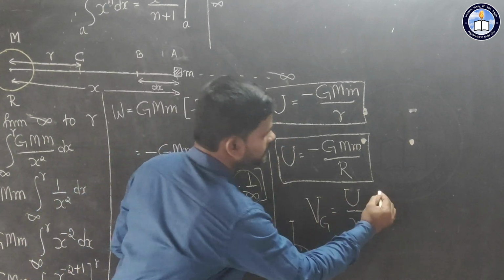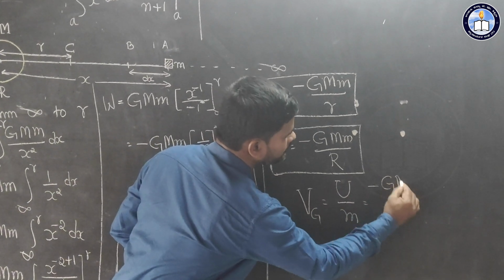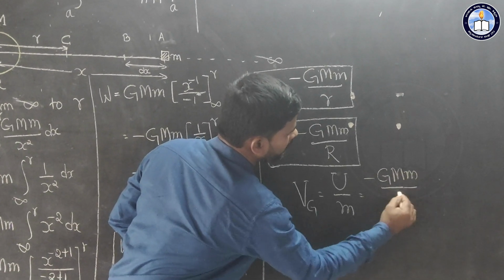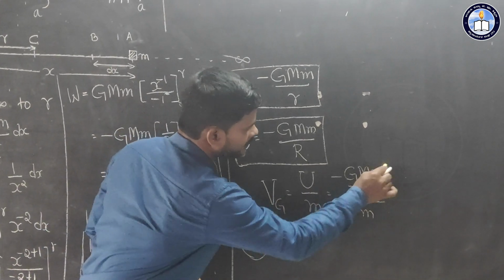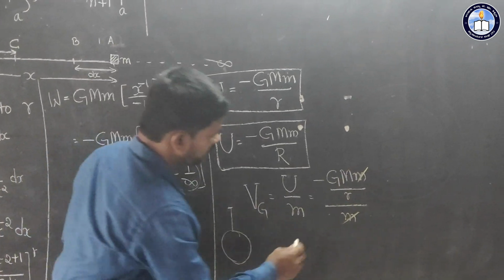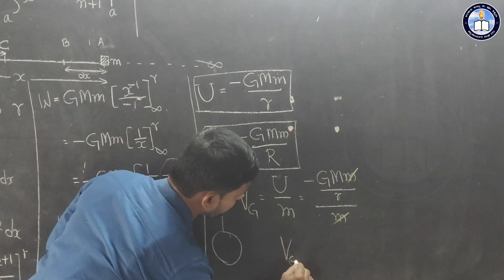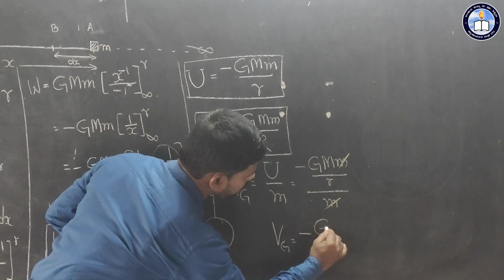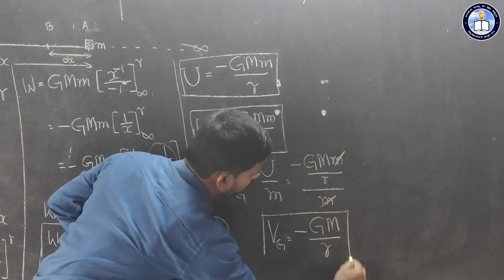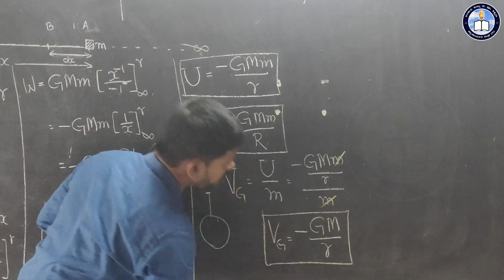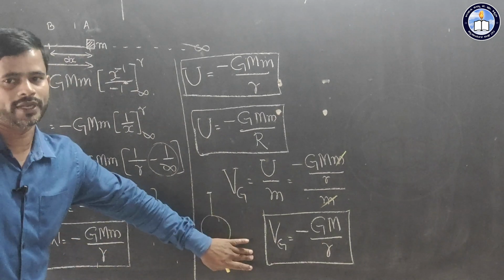U is minus G into M divided by small letter r, whole divided by M. In this case M and M get cancelled. So you will get V suffix G is equal to minus G into M divided by R. This is the formula to calculate gravitational potential at a point.